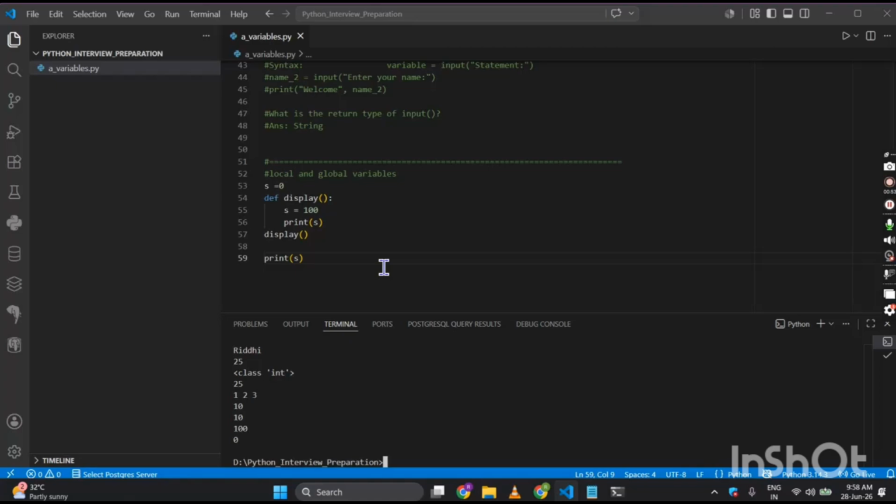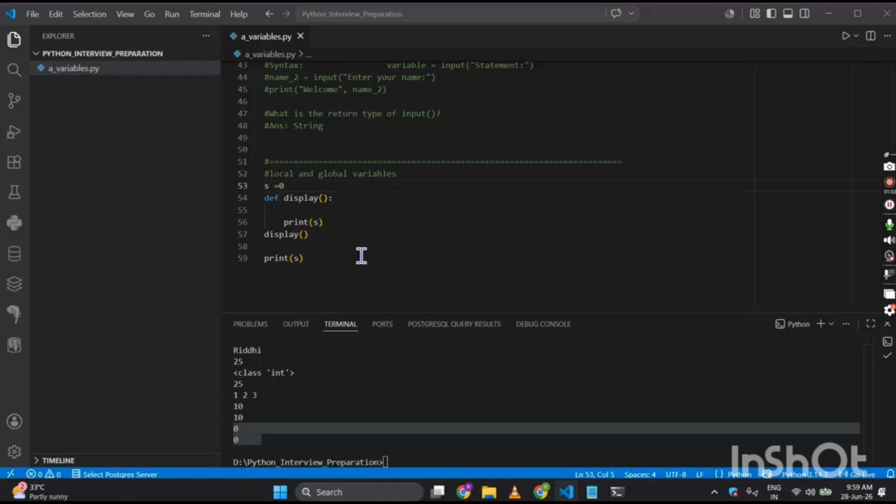Now what happens in case of a global variable? I am not assigning the value over here. I have assigned the value outside, which I have done before. So now if I print s, I'll be getting the value 0 in both places. In the previous case it was a local variable, in this case it is a global variable. Now, what is the purpose of the global keyword? It allows a function to modify a global variable instead of creating a new local variable with the same name.